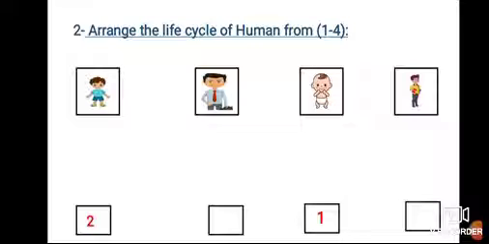Okay, after child is a teenager. Teenager, yes. This is the teenager. And after teenager, it will be an adult. Adult. Okay, Junior 1, super.